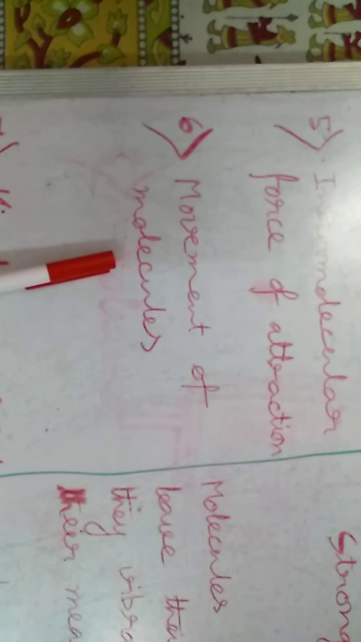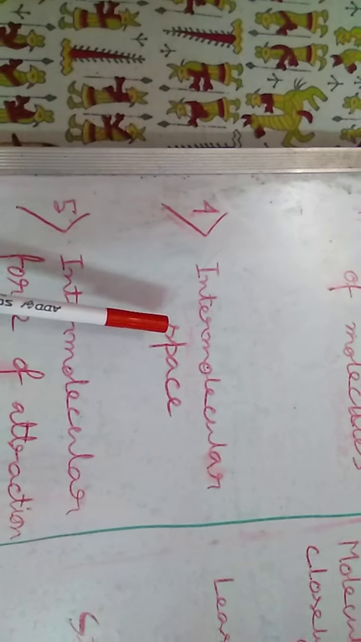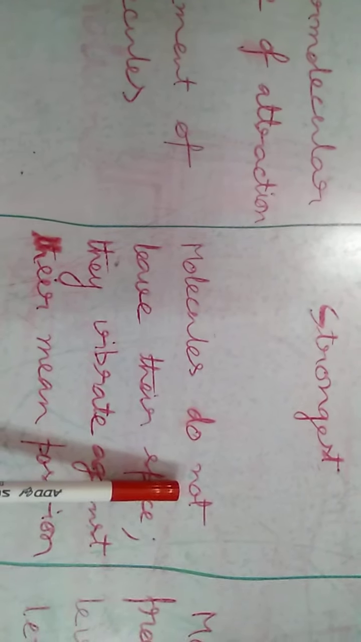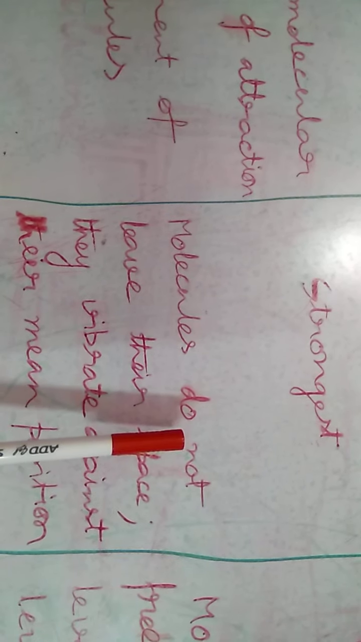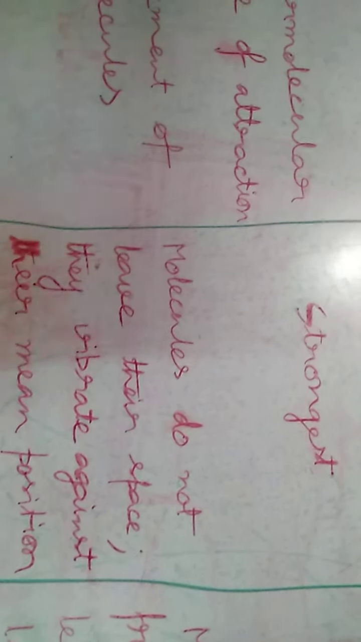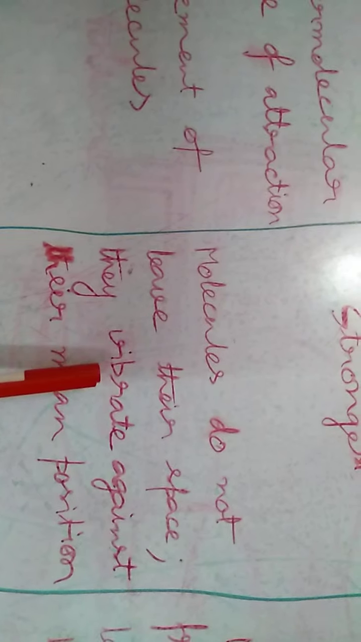Next property, movement of molecules. This property depends on the previous three properties, that means arrangement of molecules, intermolecular space and intermolecular force of attraction. In case of solid, since molecules are very closely packed and force of attraction is very high, we can say molecules are not able to move. But it's not exactly correct. So what will we say? Molecules do not leave their space, that means they do not move from one place to another, but they vibrate about their mean position. That means vibration of molecules is observed in case of solid substance.